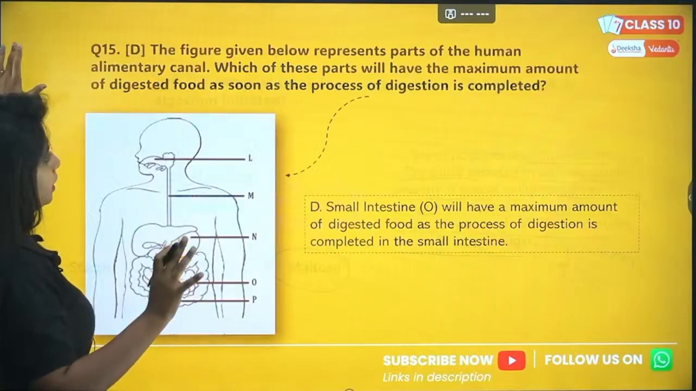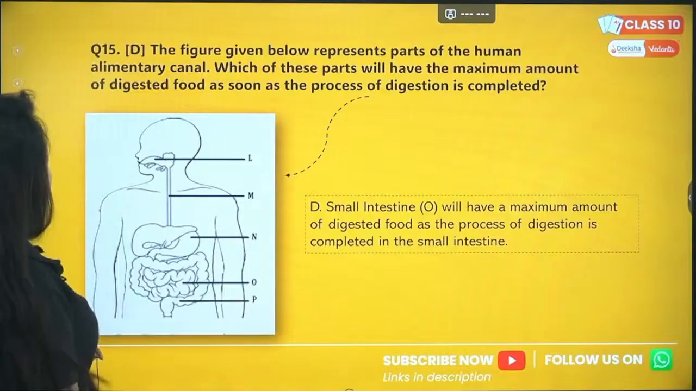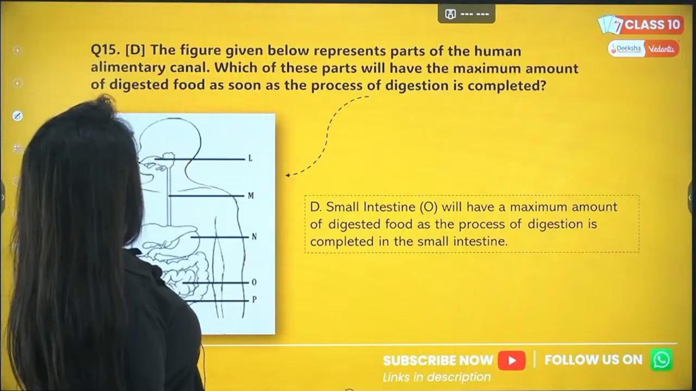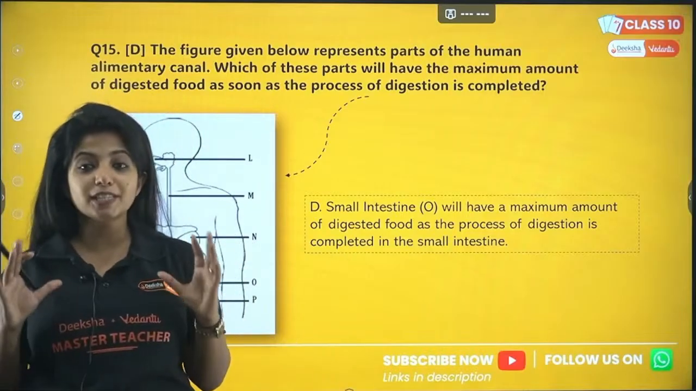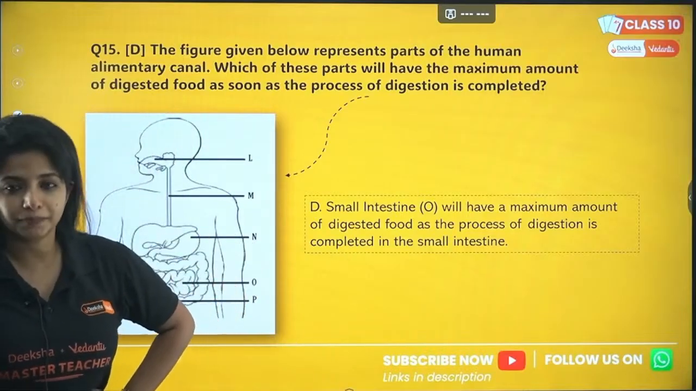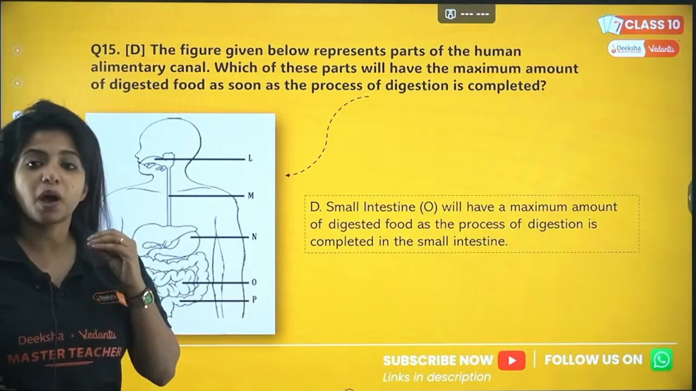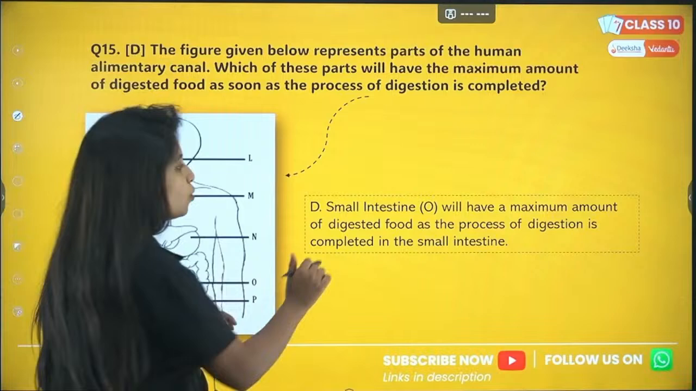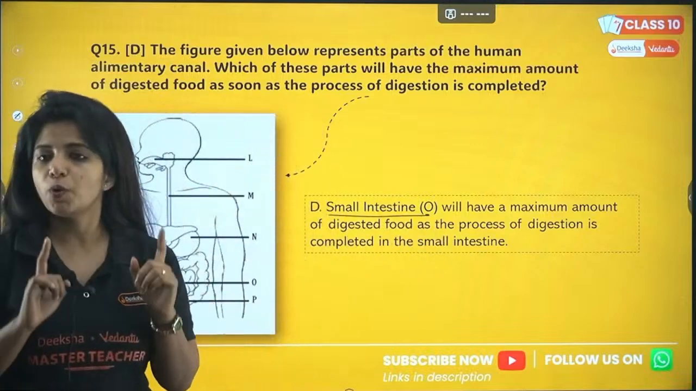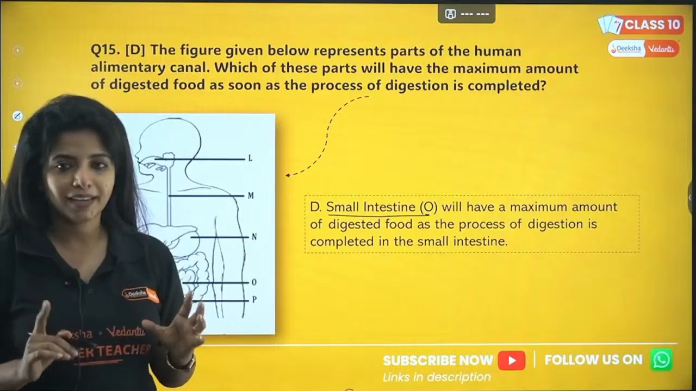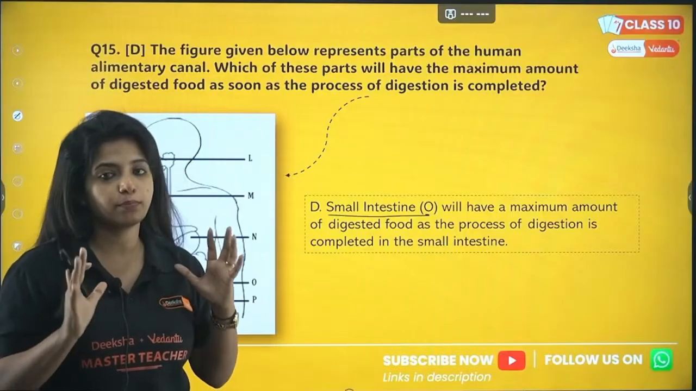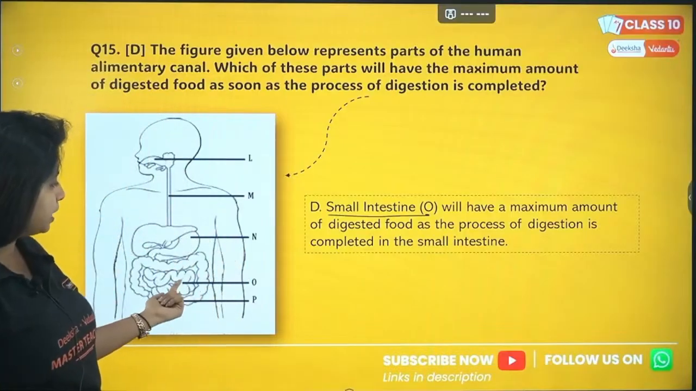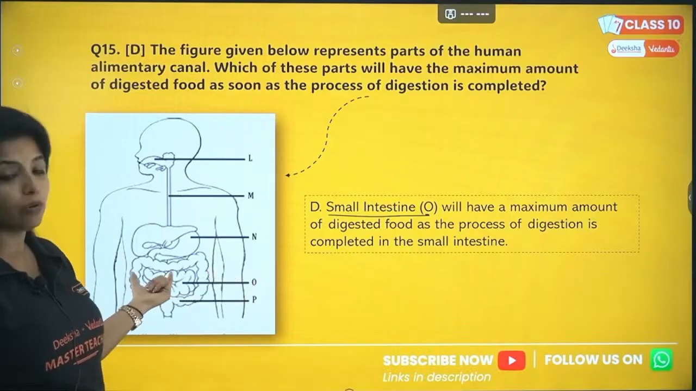But yes. Now one more is there, D part. The figure given below represents parts of the human alimentary canal. Which of these parts will have the maximum amount of food digested as the process of digestion is completed? Which part do you think will have the maximum amount of digested food? First of all, maximum digestion happens in the small intestine. Always remember that. It's where the last step of digestion occurs. Maximum absorption of nutrients also happens in the small intestine. So your answer for this question would be O, shown as the small intestine.